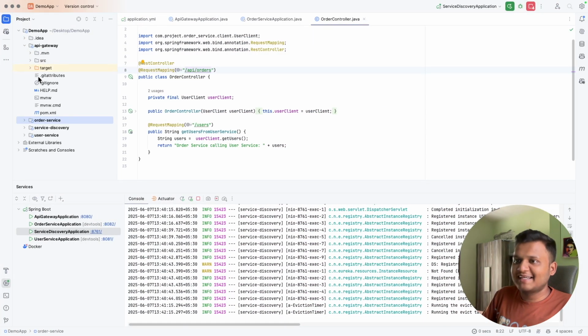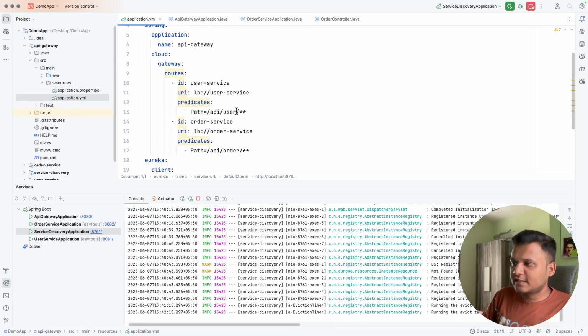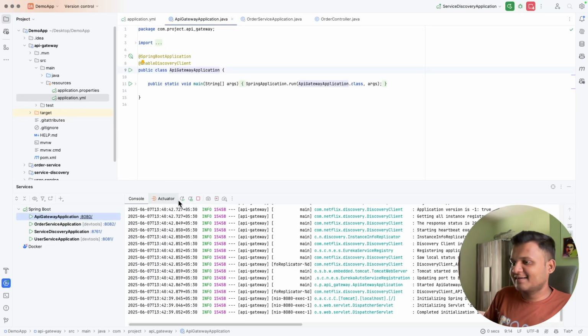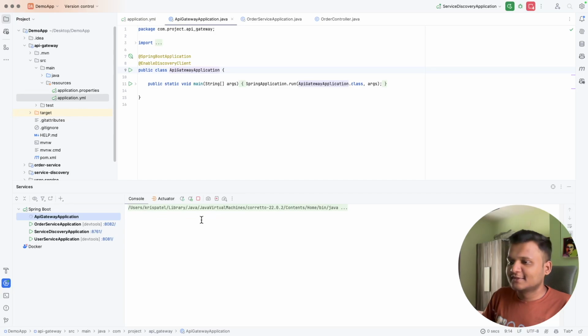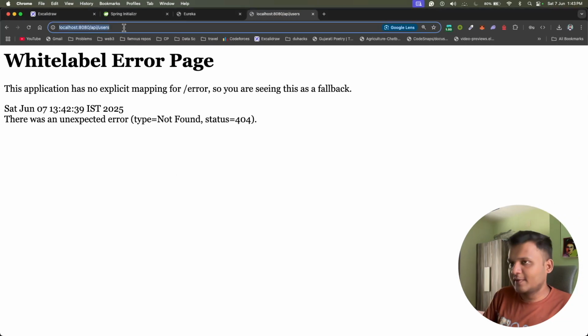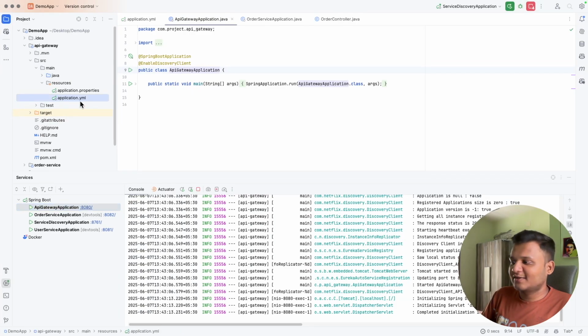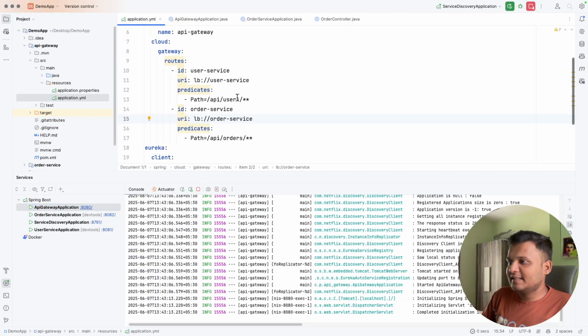Let me check the API gateway in src main resources. Okay, so these are the users and orders. Some minor mistakes, so you need to debug them and keep track of each and everything. Now it should work. It was users and I had added user. Again I need to go and check application.yaml, API slash users.